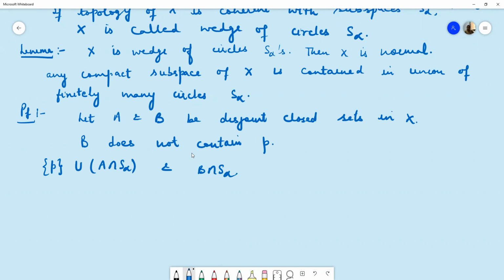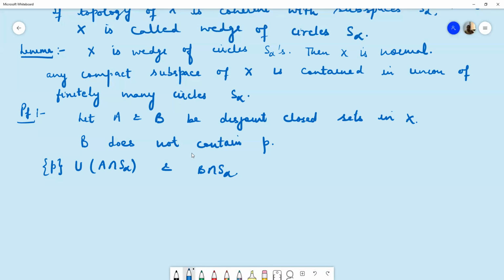Now if A and B are closed in X, because we are assuming that the topology of X is coherent with the subspaces S alpha, A intersection S alpha and B intersection S alpha are closed sets in S alpha. So this set P union A intersection S alpha is always closed in S alpha, because this is a finite union of two closed sets. So now we have these two closed sets in S alpha, and S alpha is homeomorphic to the circle S1, so that is normal.